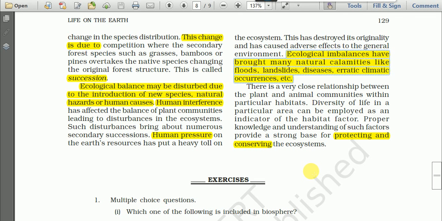Proper knowledge and understanding of such factors provide a strong base for protecting and conserving the ecosystem. That means if you want to conserve and protect the ecosystem, then you must have proper knowledge and understanding of this habitat factor, that is, the diversity of life. There must be diversity of species in a particular area, and you must know that.